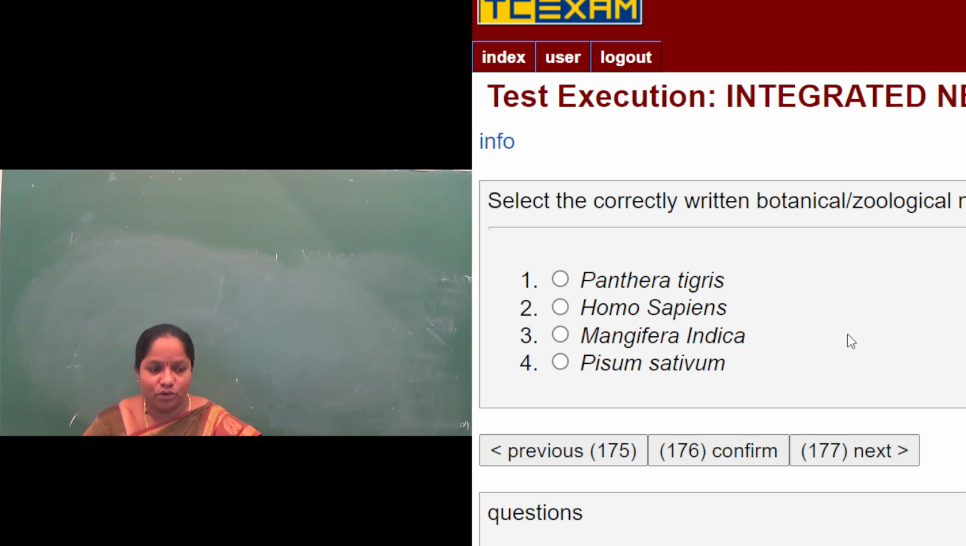Then the second option is Homo sapiens. The common name of man is Homo sapiens. The first letter H is capital, but in sapiens, the species name, S has started with a capital letter, so that is wrong. Then Mangifera indica, the common name of mango. Again, M is capital, I is capital, so this is also wrong. Pisum sativum, the common name of garden pea. P is capital, s is small, but it is not italicized. So the answer for this will be Panthera tigris. Okay, next question.